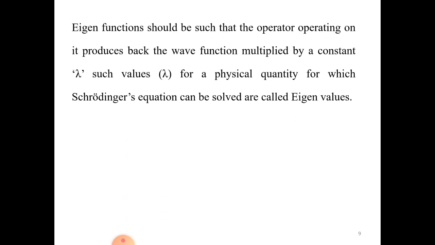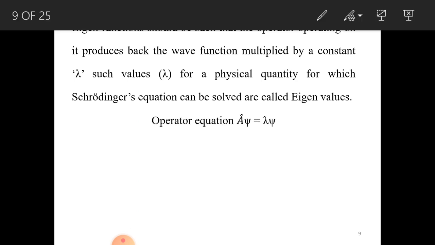The eigenfunction, when operated on, produces back the wave function multiplied by a constant value lambda, for a physical quantity for which the Schrodinger equation can be solved; these are called eigenvalues. So for example, if you see this operator equation, A cap into psi is equal to lambda psi.